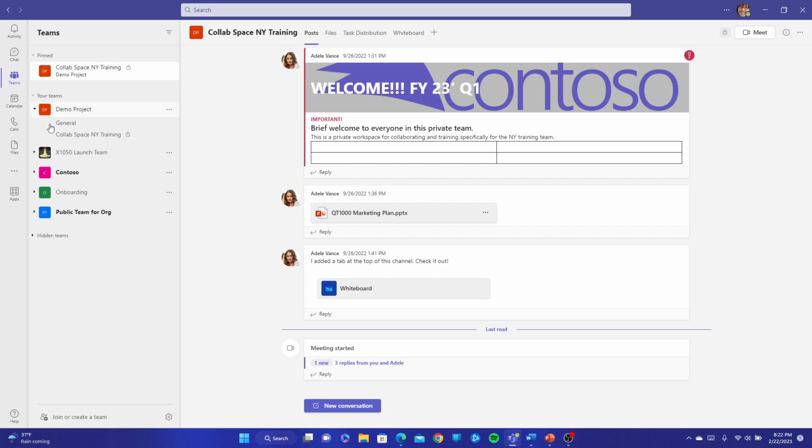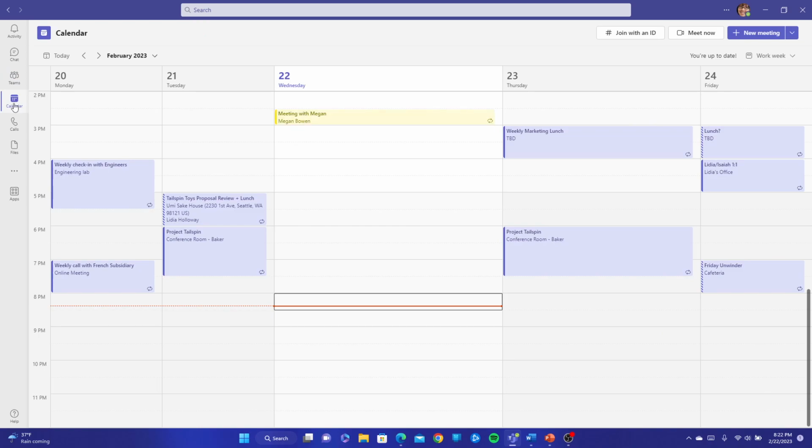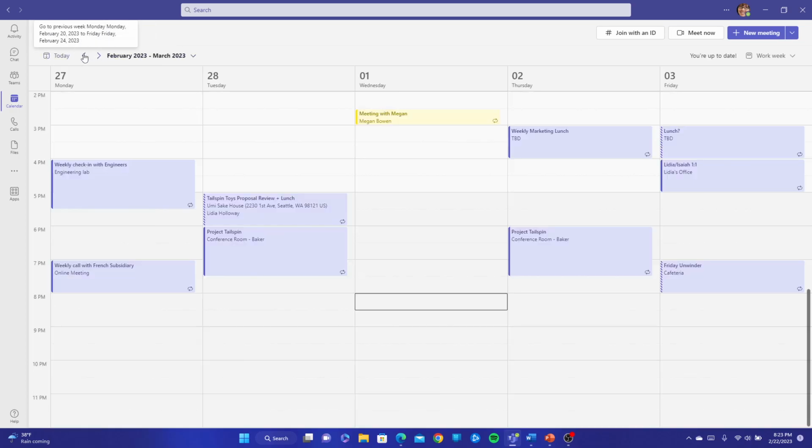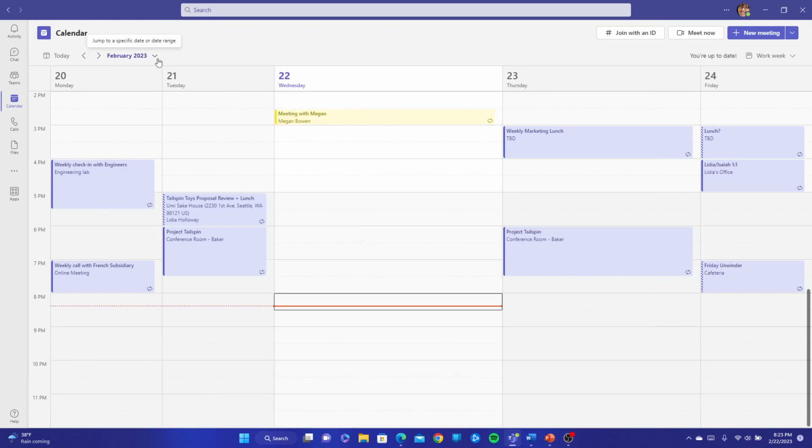Alrighty. Now that we're done here, let's go into our calendar. Our calendar here is where we will view all our meetings or upcoming appointments, or where we can create appointments or meetings from here. Now, you will have your today's view, where you can click back and forth between weeks. If you want to change your view, you can go all the way down to the right-hand side, and you have the option to view the day, the work week, or the week. I personally like viewing it for work week, Monday through Friday.